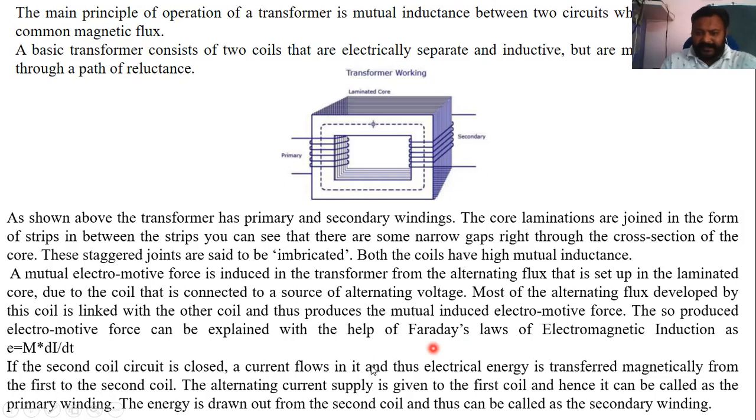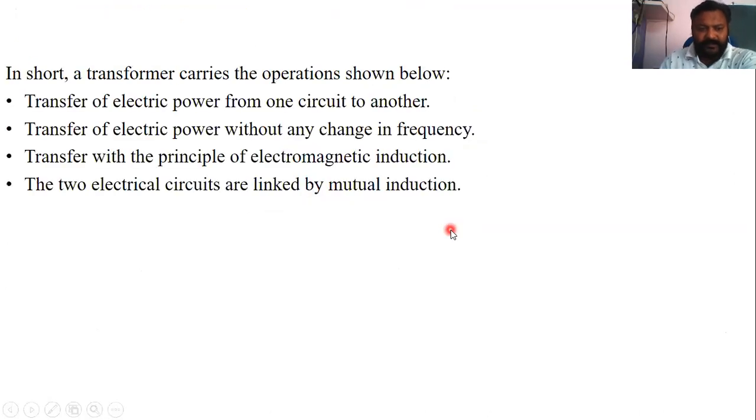As I have explained, in the secondary we are not giving electrical supply, but when you give supply to the primary winding, magnetic flux is generated that will link with your secondary winding, and if the secondary winding is short circuited, then EMF will be induced in the secondary winding. Then in short, you can say the transformer carries out the operations shown below.